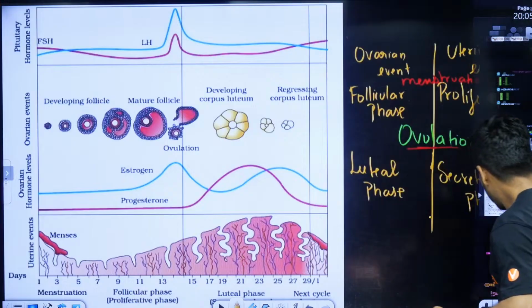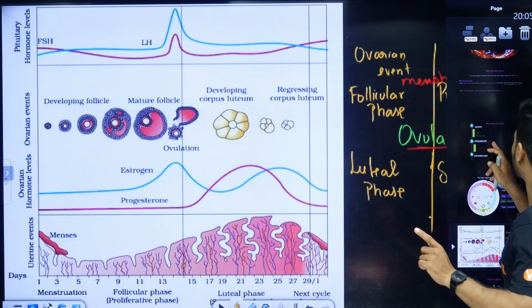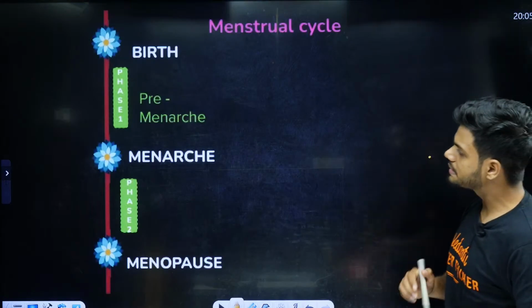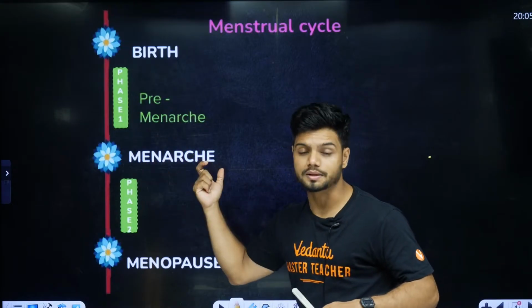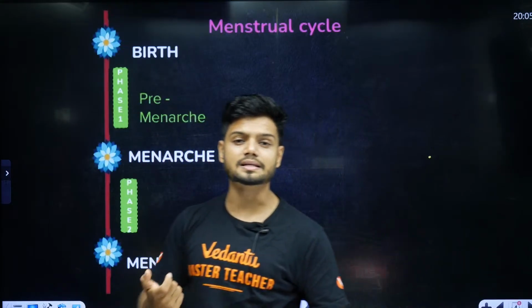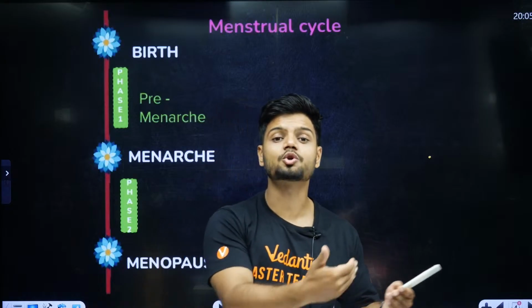Before we start this diagram, students, there is something called menarche. What is the meaning of menarche? The meaning of menarche is the starting of the menstrual cycle.